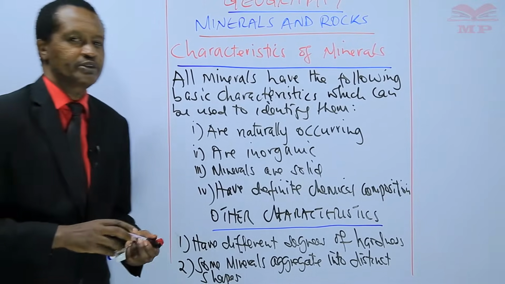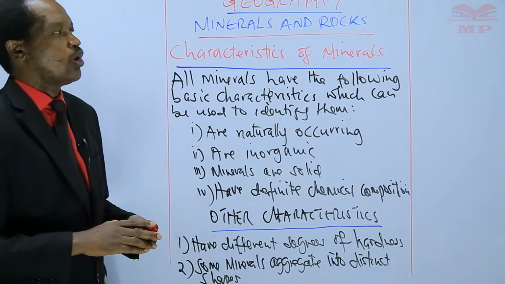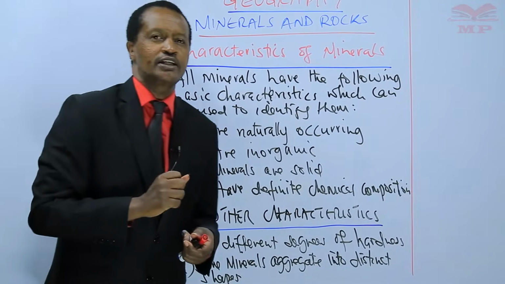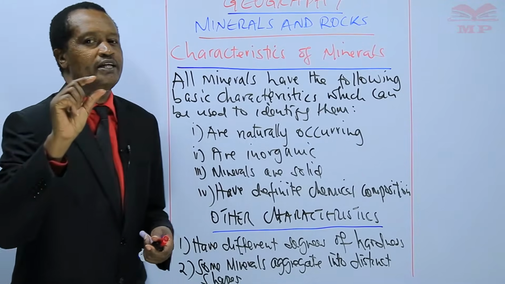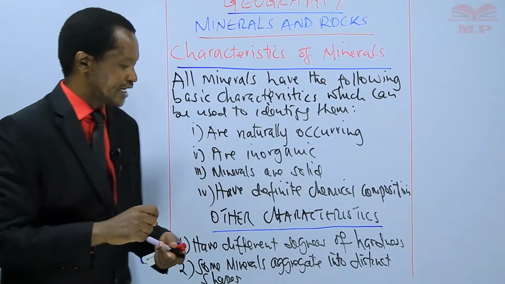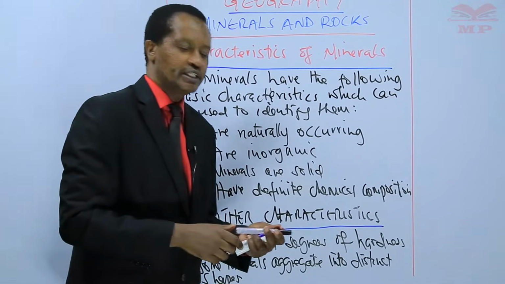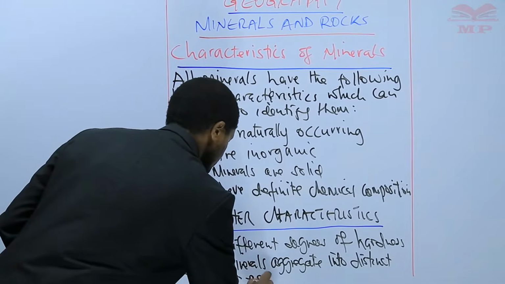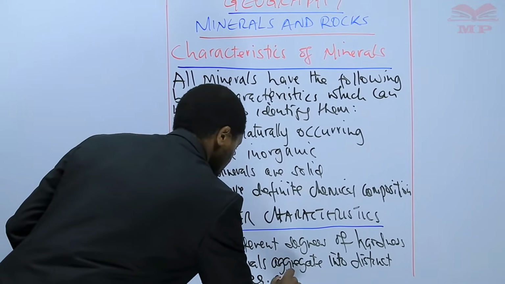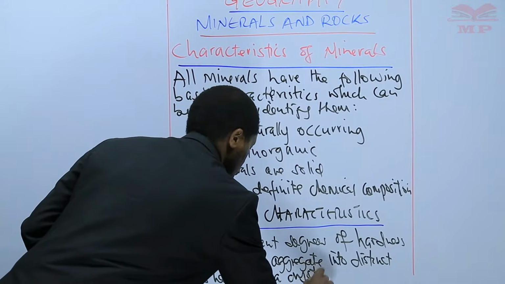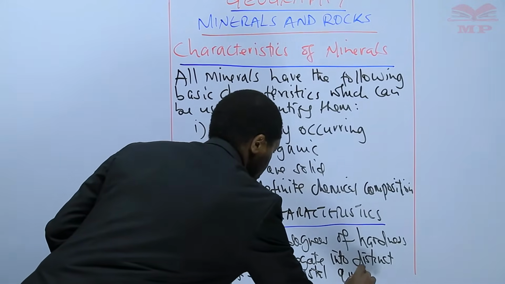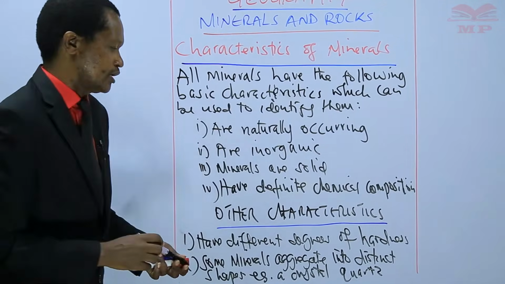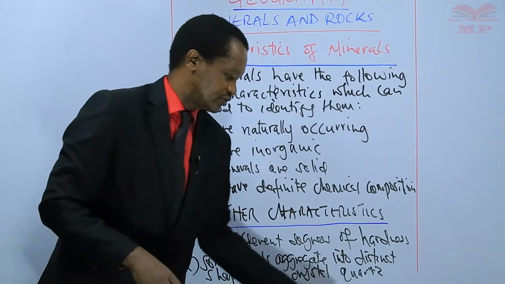Distinct shapes. For example, quartz. A crystal quartz, learners, is a 6-sided prism. This is a mineral.